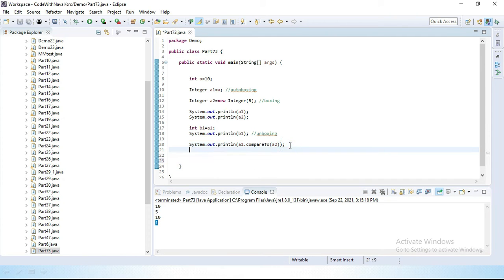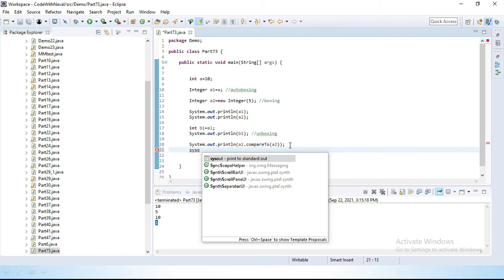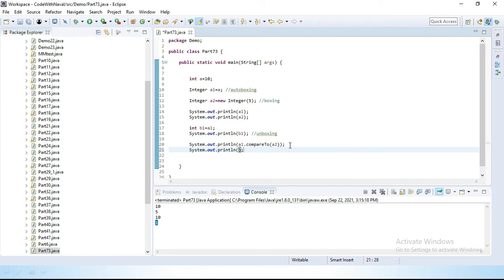Then let's check a few more methods. System.out.println, and I need to check a1 equals a2. This a1 is an object, and this a2 is an object.